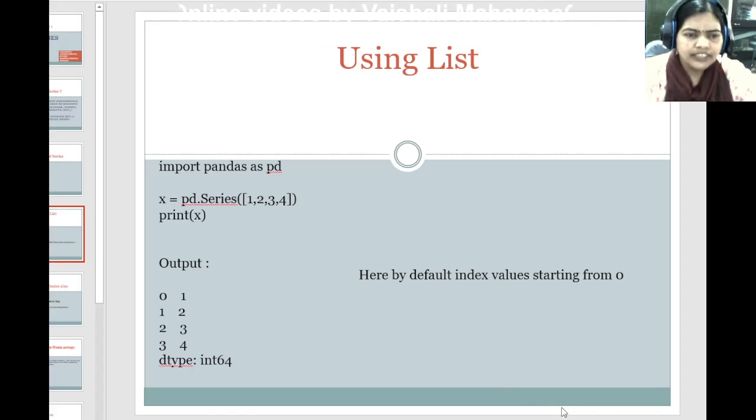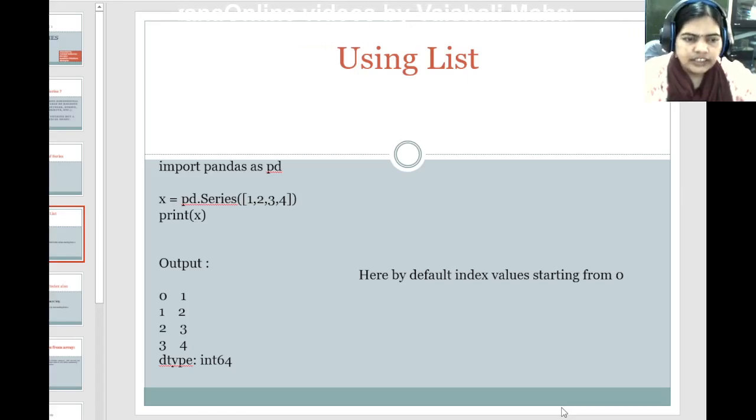Here you can see we have a small program for creation of series. First of all, we have to import our pandas library in our program because series belongs to pandas, and without importing pandas we can't use the series method. So first we have written import pandas as pd.